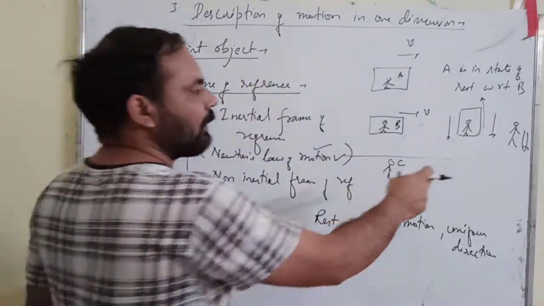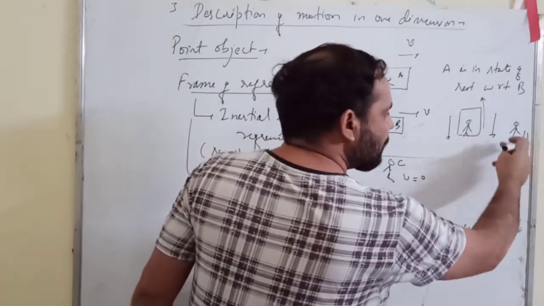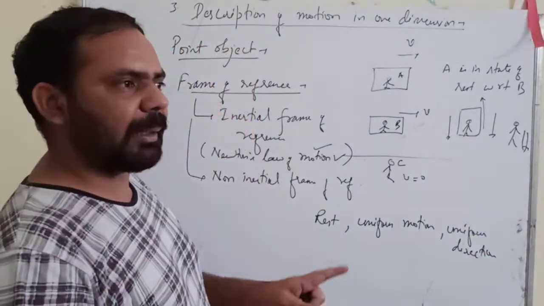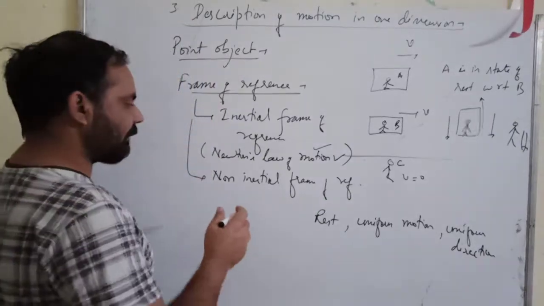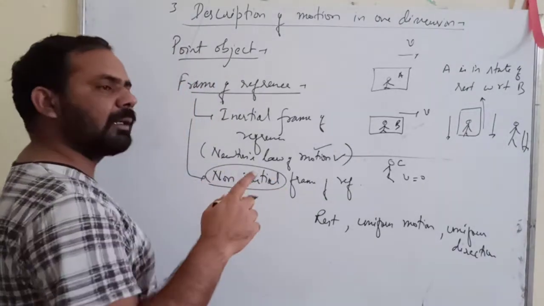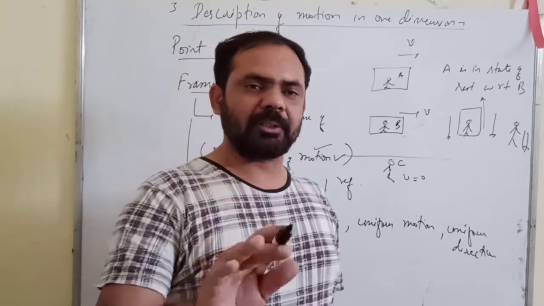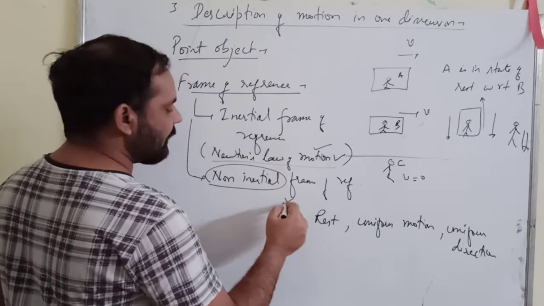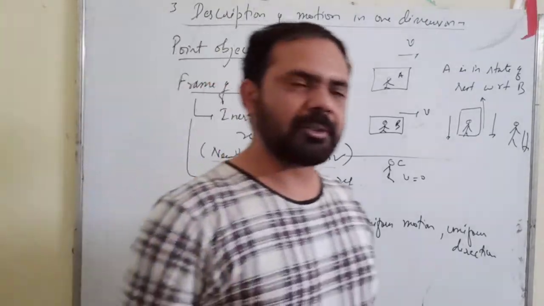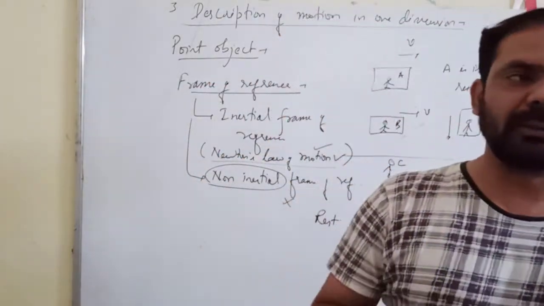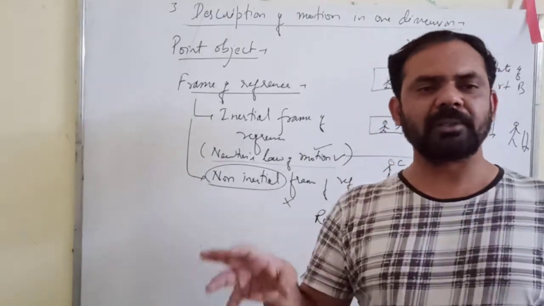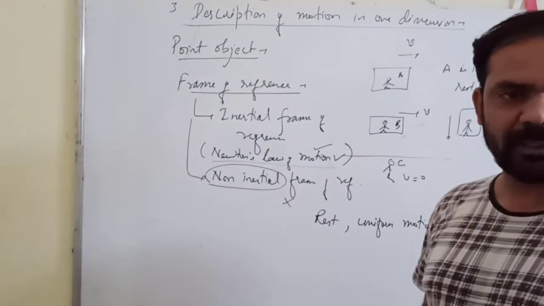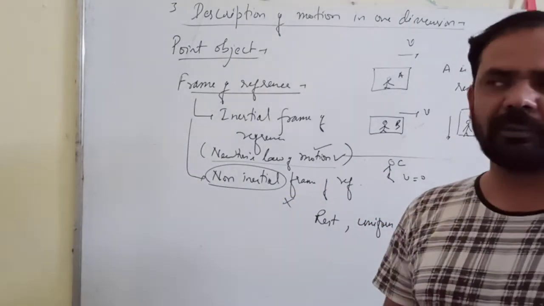So that is the case where the observer himself is in a state of acceleration, and such types of frames of reference are called non-inertial frames of reference. Just remember one thing, that you cannot apply Newton's laws of motion to these frames of reference. You cannot use the formula that the rate of change of momentum is equal to force in these non-inertial frames of reference.